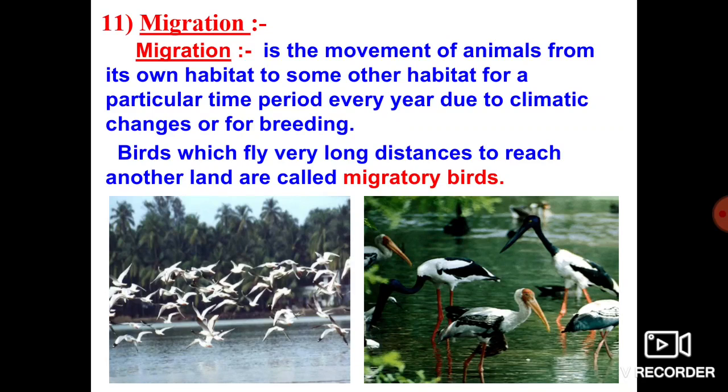When organisms move from one area to another, the new area provides a very good place for reproduction. For example, there is a fish we call salmon.